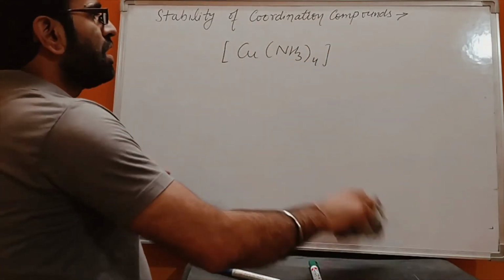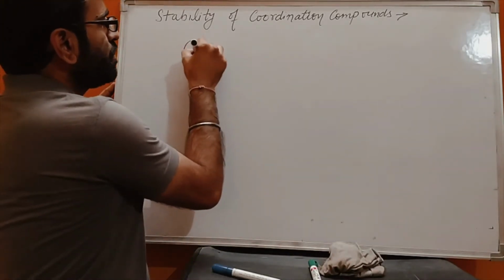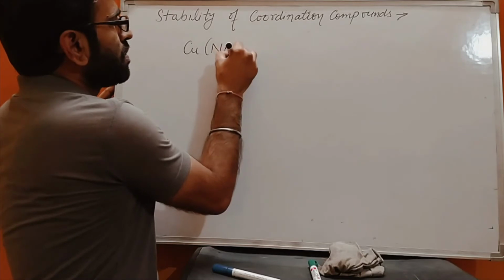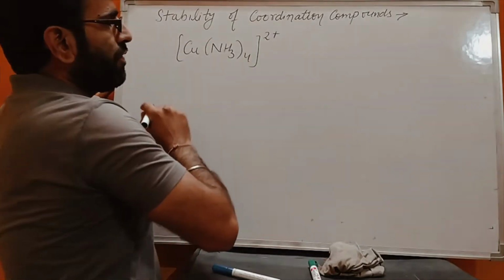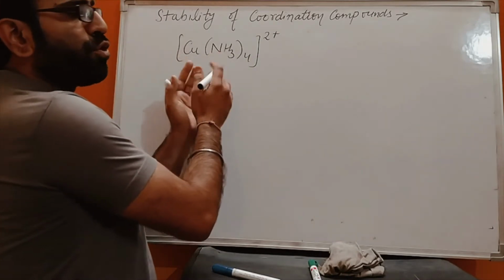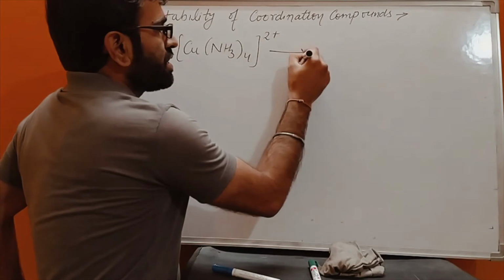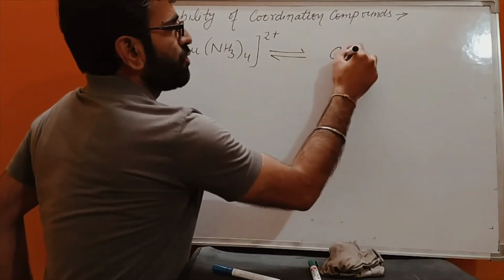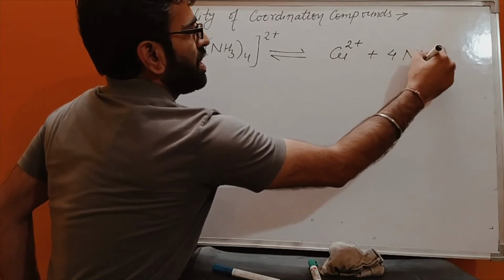Let's suppose this is the coordination entity [Cu(NH3)4]2+. If this compound shows some amount of dissociation, it will dissociate into two parts. One will be Cu2+ and another will be NH3 ligands.